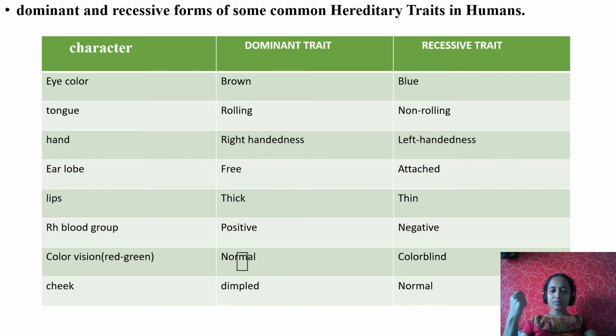Right-handedness is common, but left-handedness is rare. Why? Because right-handedness is dominant. Free, attached, thick, thin, positive, negative, normal, colorblind, dimpled, normal. This is dominant over recessive.